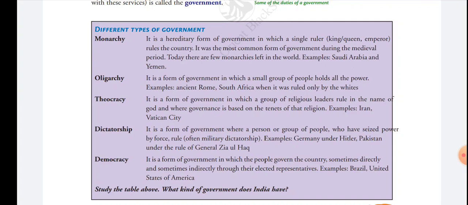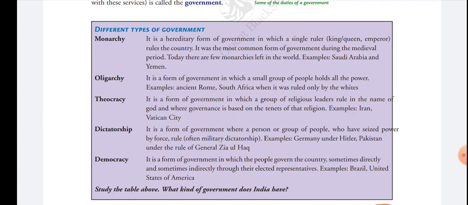Monarchy, a country ruled by a single ruler. The ruler can be a king, queen, or emperor. Oligarchy, a country ruled by a small group of people. And theocracy, a country ruled by religious leaders.